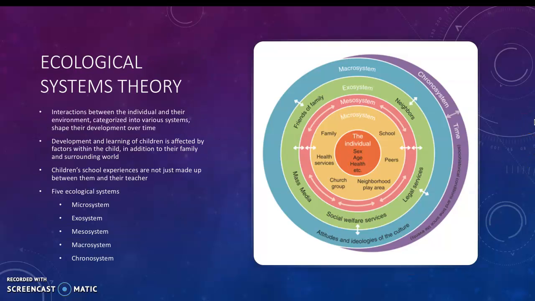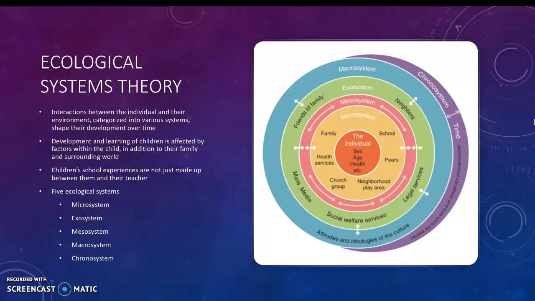Next is the ecological systems theory, and this was Bronfenbrenner's theory, and he proposes that interactions between the individual and their environment, categorized into various systems, shape their development over time. The development and learning of children is affected by factors within the child in addition to their family and surrounding world. And children's school experiences are not just made up between them and their teacher.